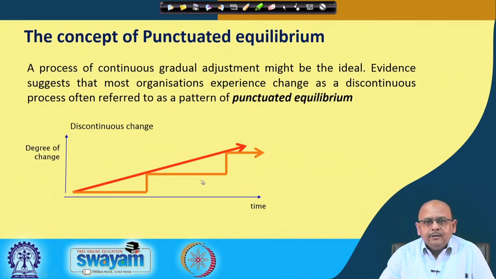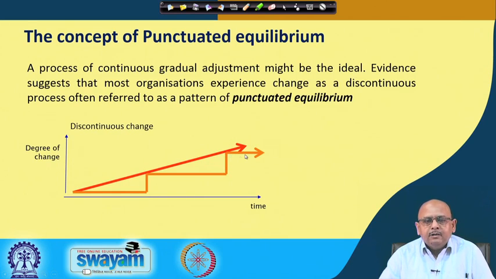And then again you remain sluggish, you do not go for any kind of change, slow change, and then again something happens, some environmental factors trigger you to go for bigger changes or discontinuous changes, and then again you maintain the equilibrium, right.